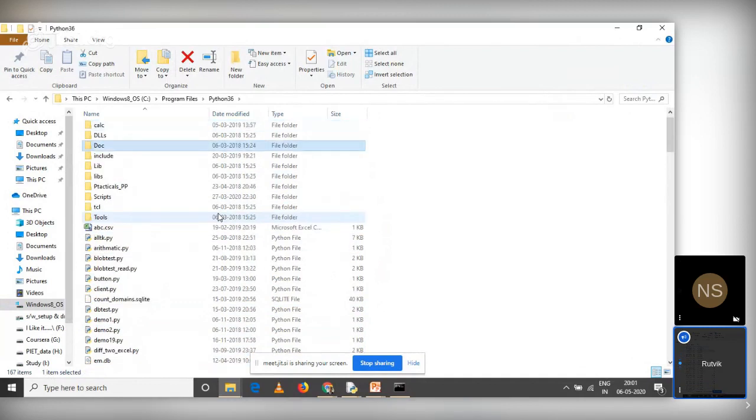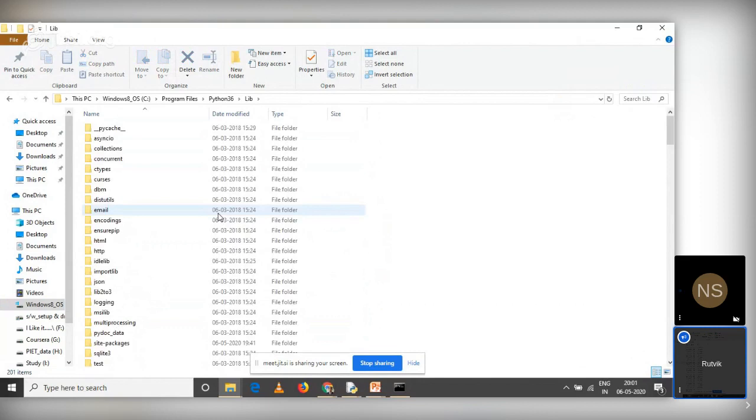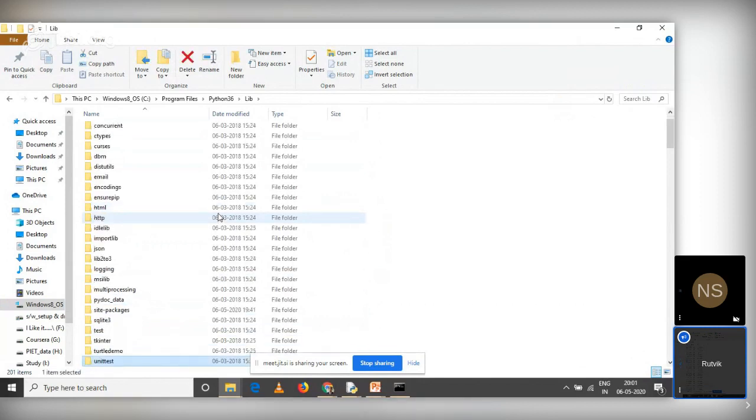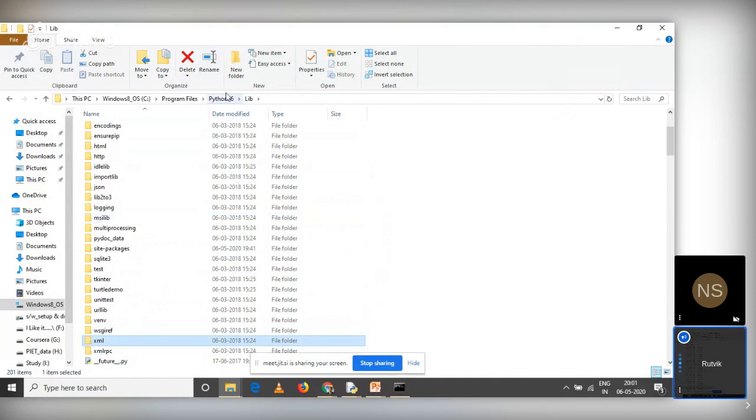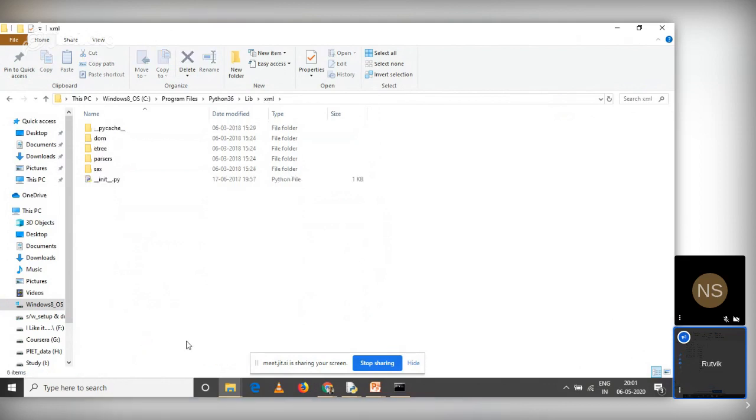I'll be working with XML. So consider this, I'm in a Python 36. This is my Python version and I'm in a library folder. This is the inbuilt package I'm talking about. And there is a package called XML, right? Now in XML, there are sub packages also available. There are parsers available for XML. Different parsers are available for XML. Say for example, how many parsers are available? So there are 4 different parsers available for XML.